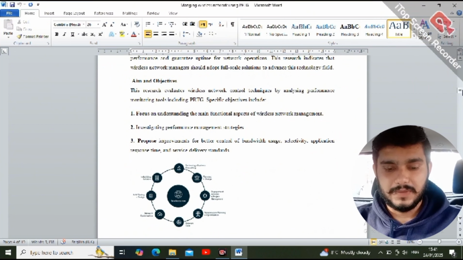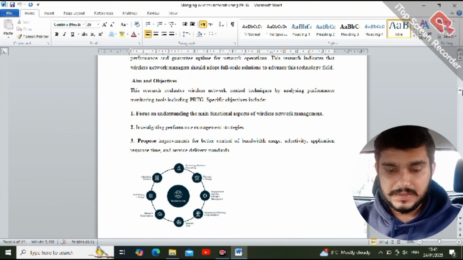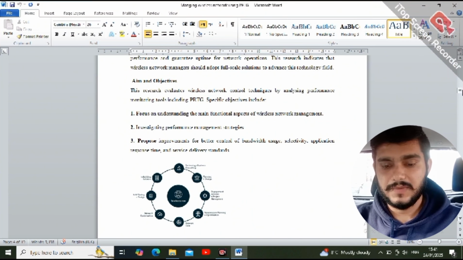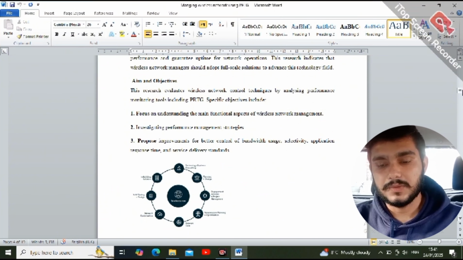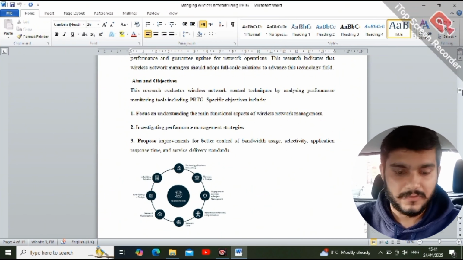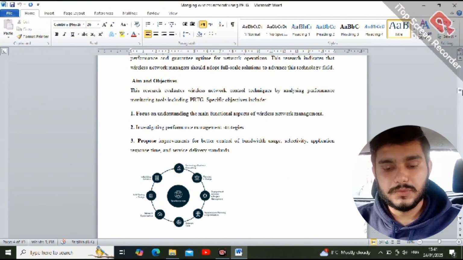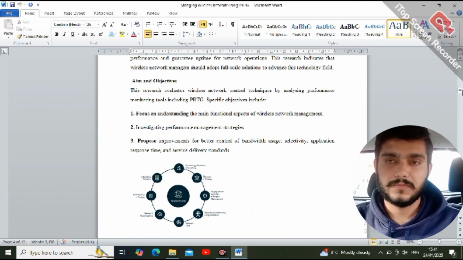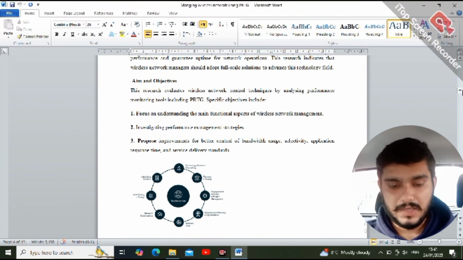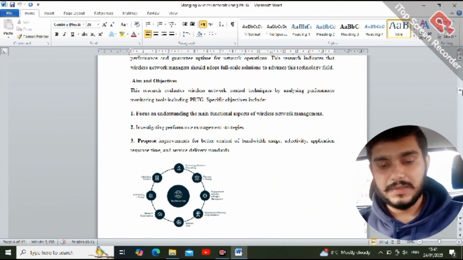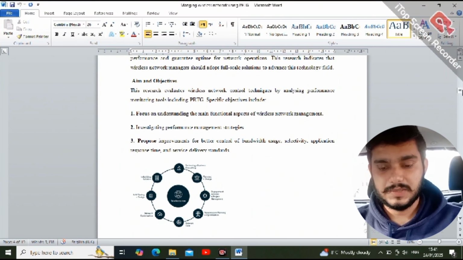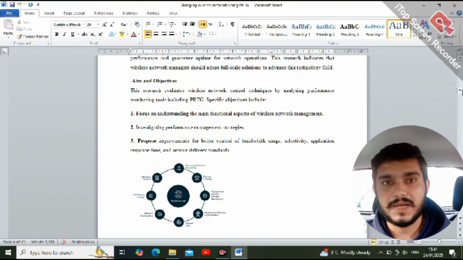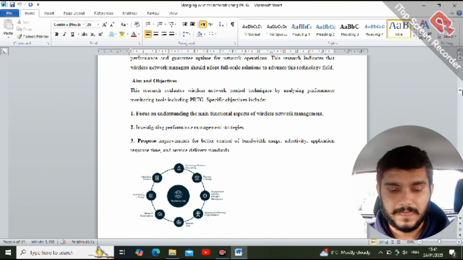Aim and objective. This research evaluates wireless network control techniques by analyzing performance monitoring tools, including PRTG. Specific objectives include: the first one is focus, focus on understanding two main functional aspects of wireless network management.